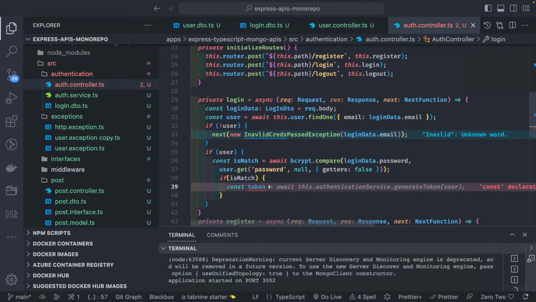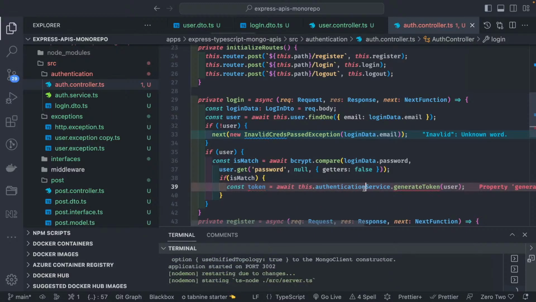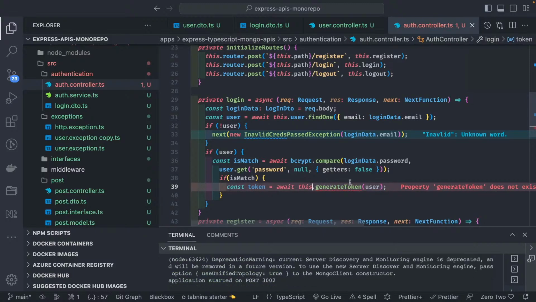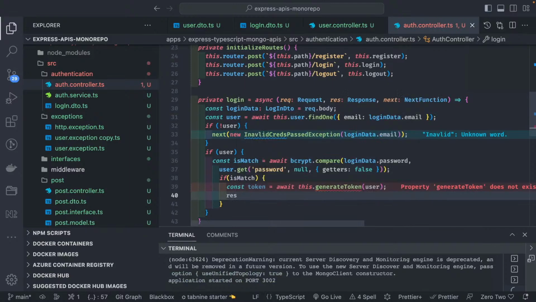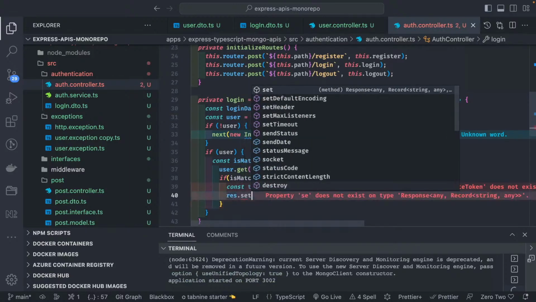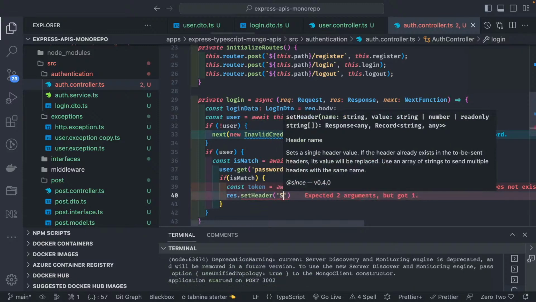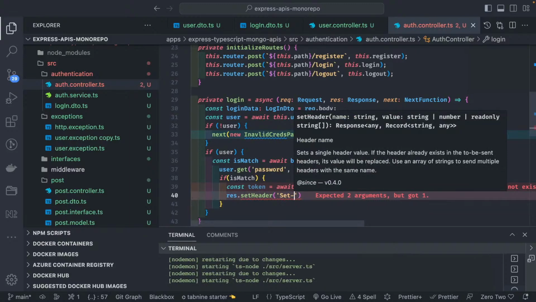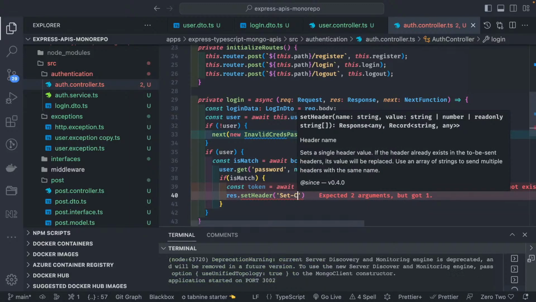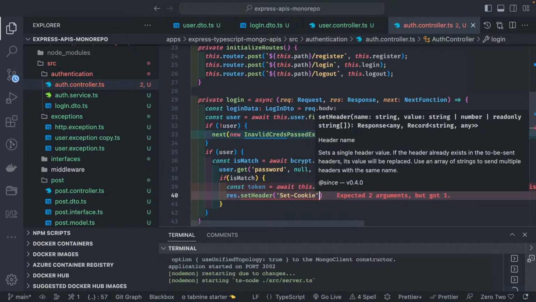this.authenticationService.createToken. Instead of this I will just call this.generateToken, and here this.createToken, and we are passing the user. And once it is there, what we will do is response.setHeader. There is a method setHeader, and we will set the cookie. So here we need to create the cookie.